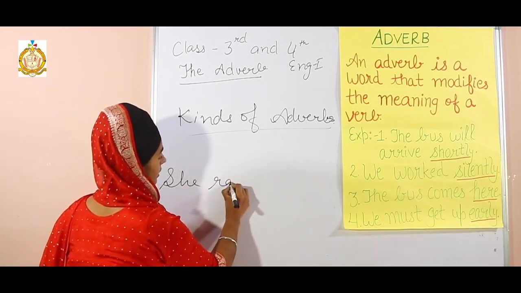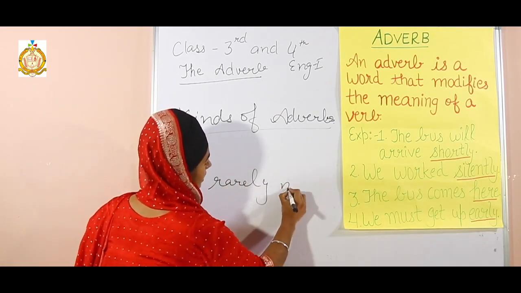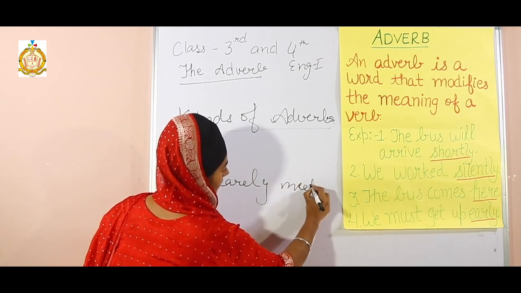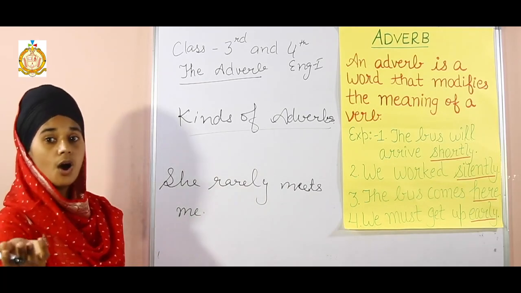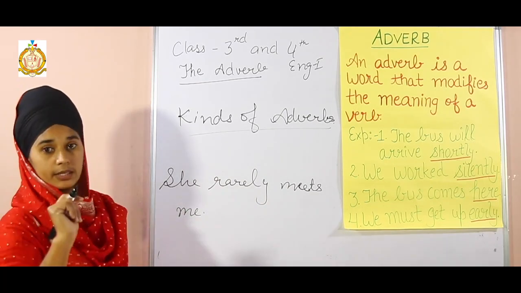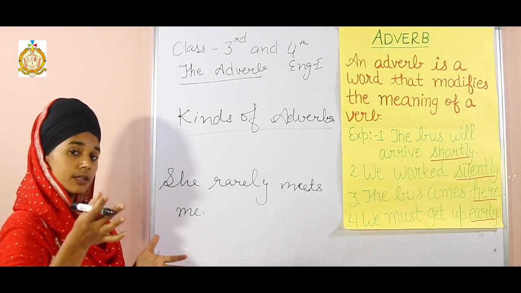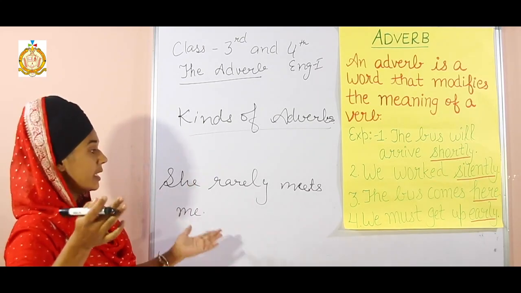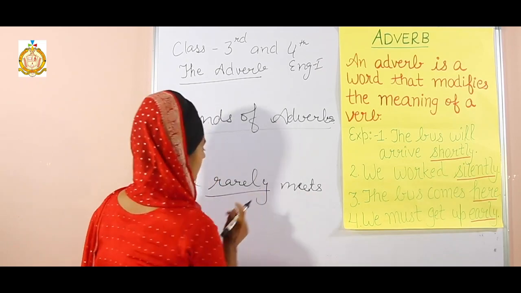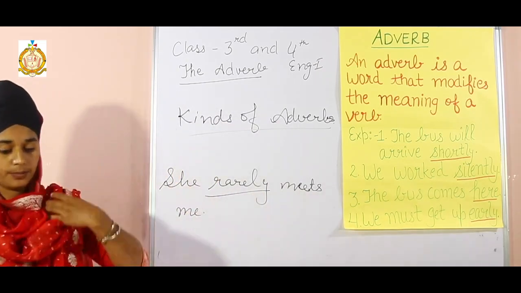She rarely meets me. Yes. How often does she meet me? Rarely. Now, the word rarely is an adverb.